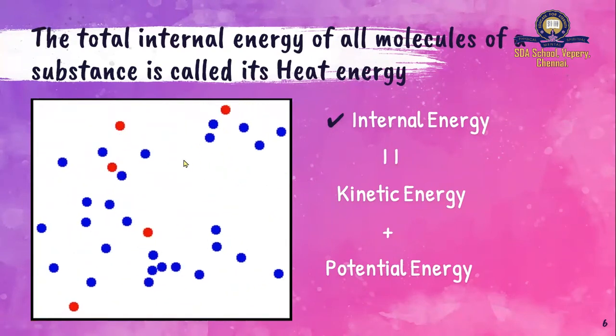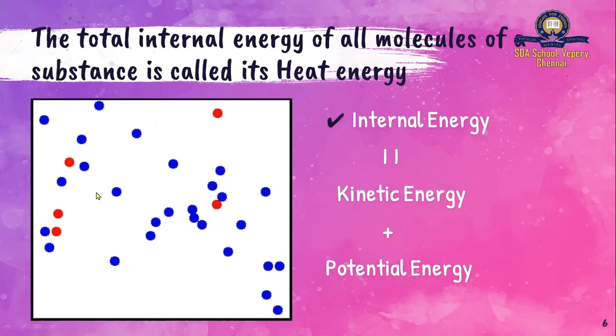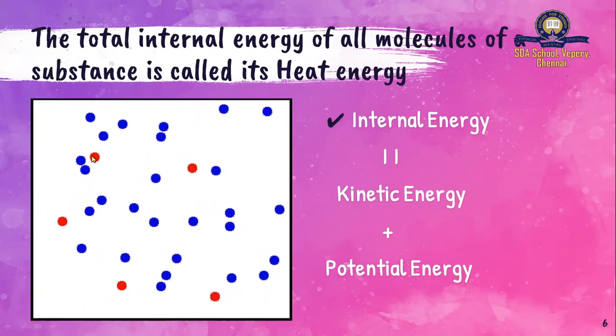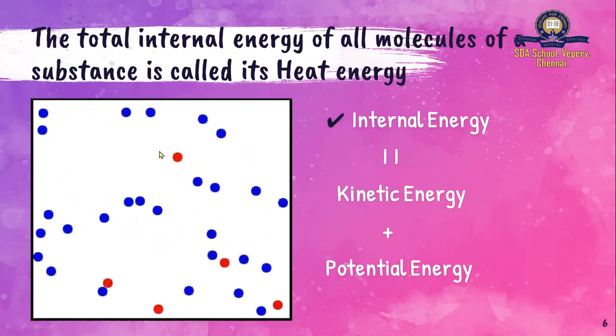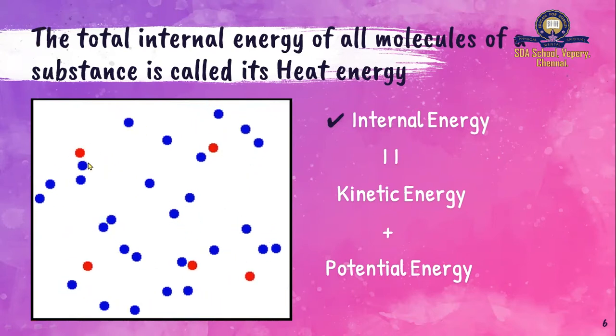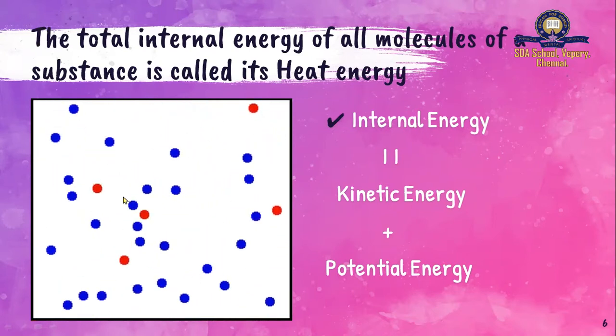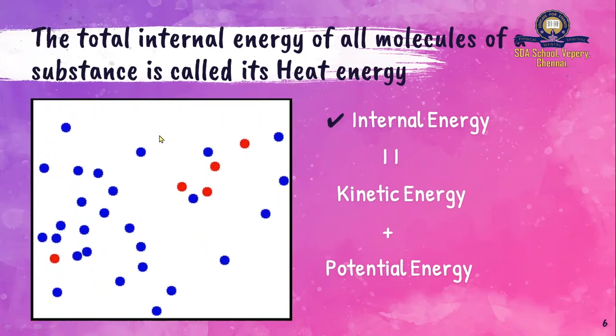And these molecules are not at rest. They are moving. In a solid, they move a little. In a gas, they move a lot. They are moving because they have some energy. If they don't have energy, they cannot move.